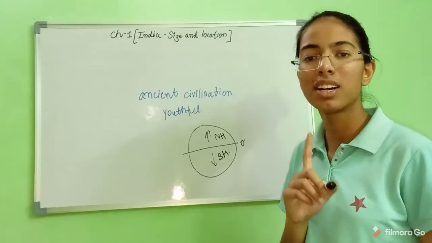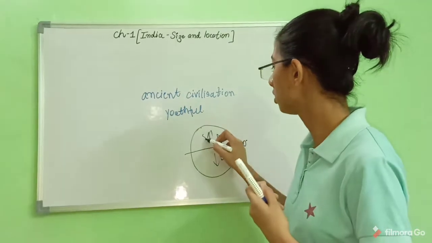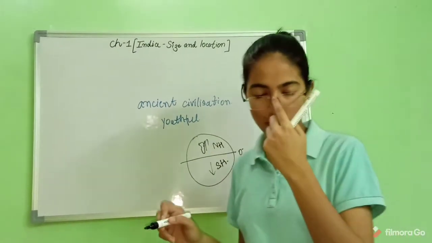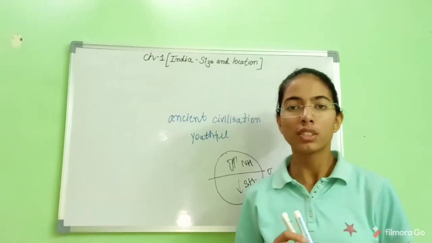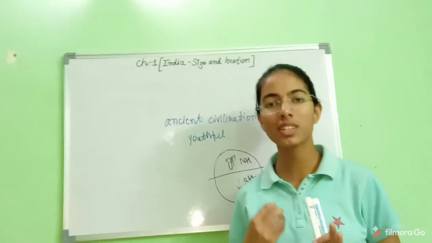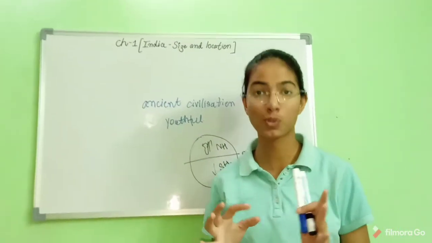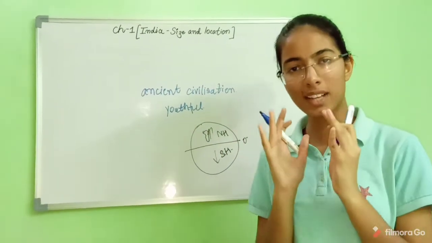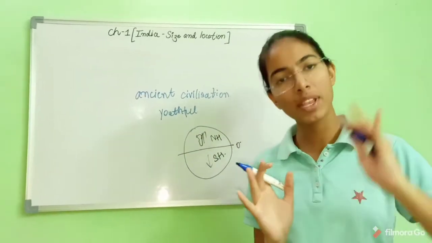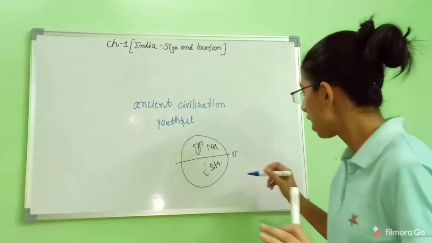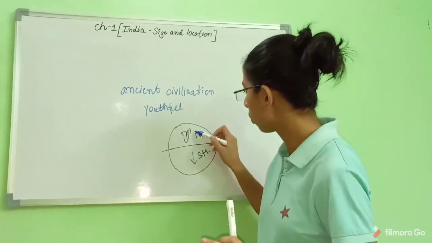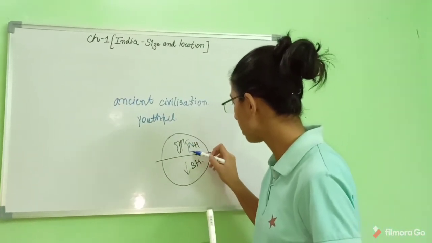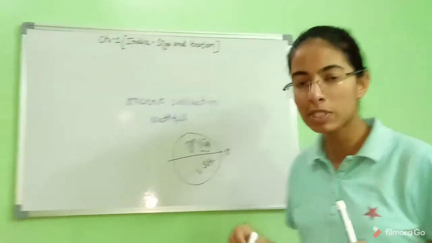And India, our country, lies in this. The northern hemisphere in itself is very big actually.